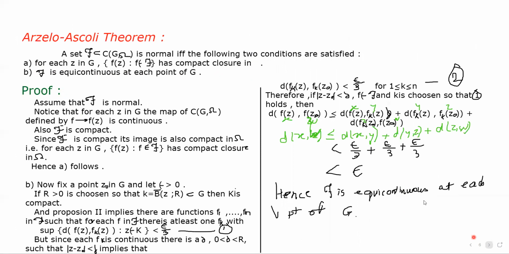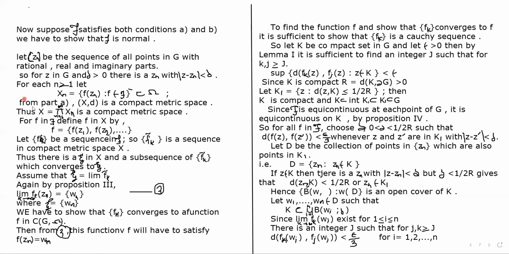So from A we can say that Xn is a compact metric space, and thus we denote X equals the Cartesian product of Xn, where Xn is the closure of the set of f of Zn. Okay, so capital X is a compact metric space.